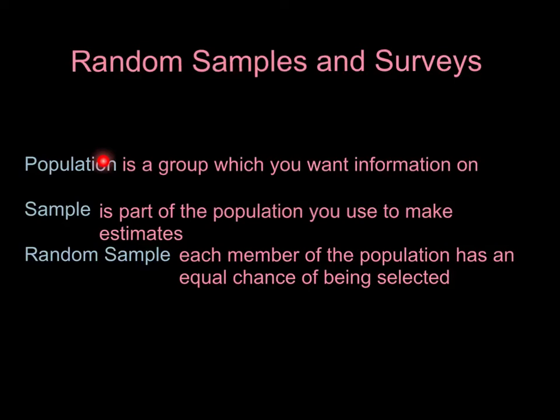A random sample is where each member of the population has an equal chance of being selected, meaning I assign everybody a number, and then I have some program that can randomly generate the numbers. Say I want to select 20 students from the population, it would just randomly pick numbers, and I would see how those relate to that person.